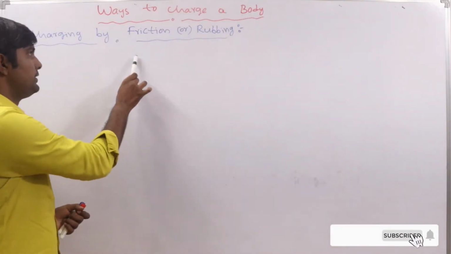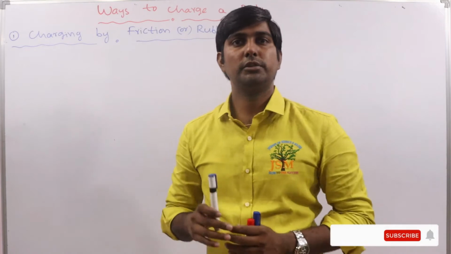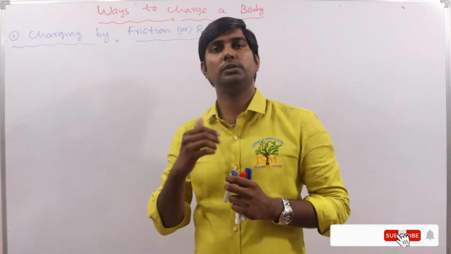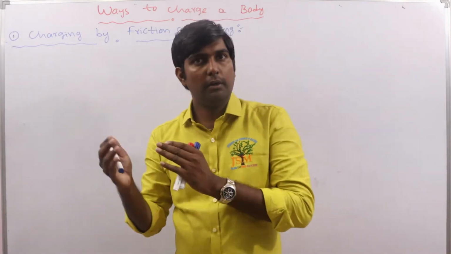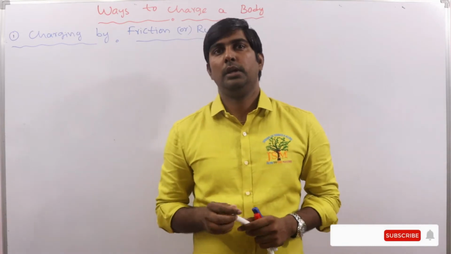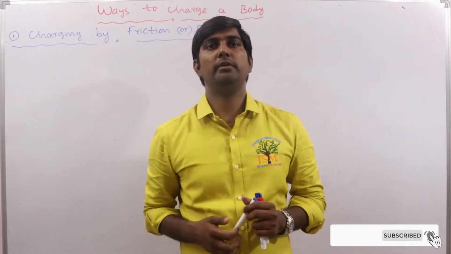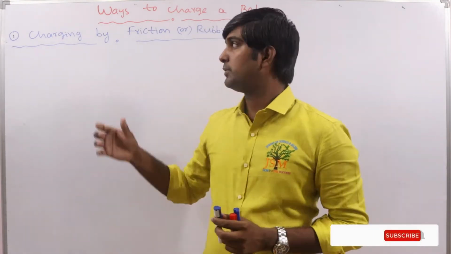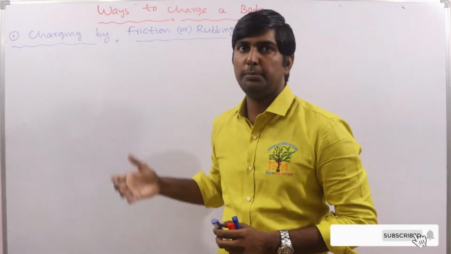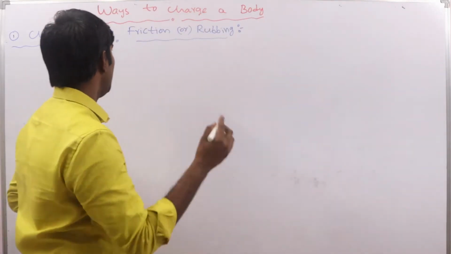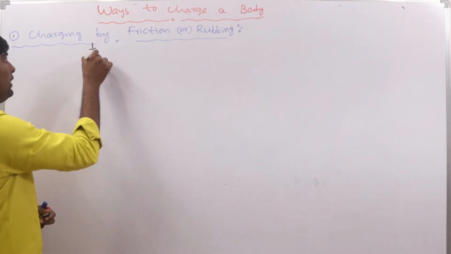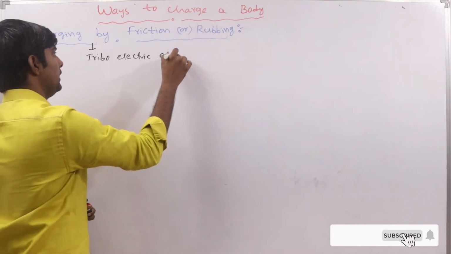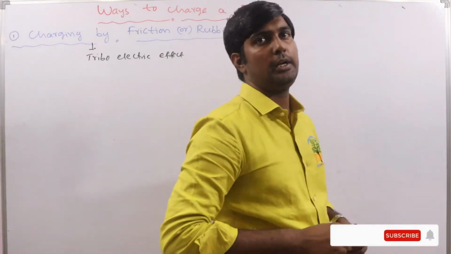This is the first method that discovered how to charge a body. In the beginning of electrostatics we discussed that if a comb is rubbed with a dry cloth, it gets some charge. That is also one example for this method. Let us see in detail. This is also called the triboelectric effect.